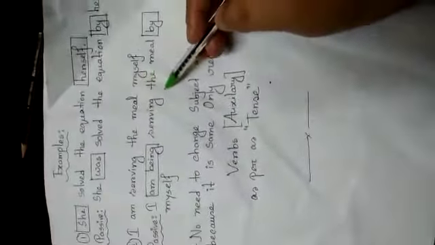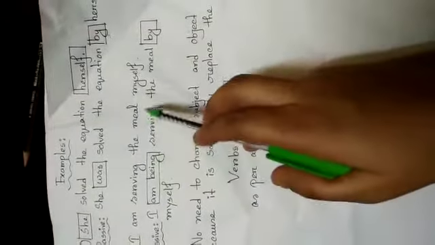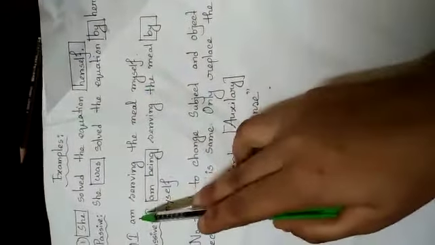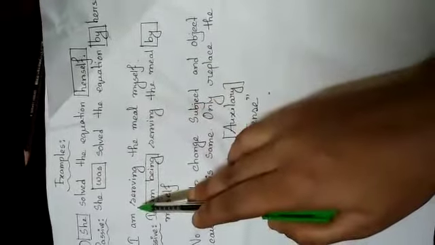Let's come to number 2. I am serving the meal myself. As this is continuous, see the pattern of the sentence, I am serving the meal myself. This is the continuous form, and for continuous, you have learned in your previous classes that being should be added. Present continuous: am being, is being or are being.